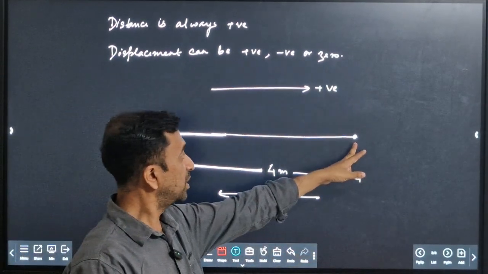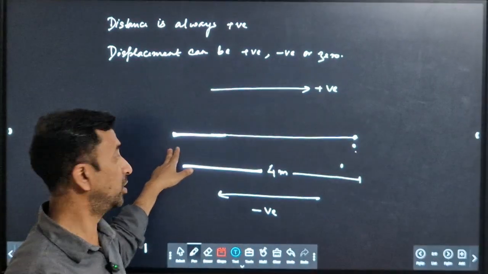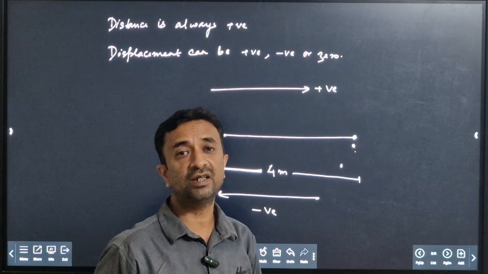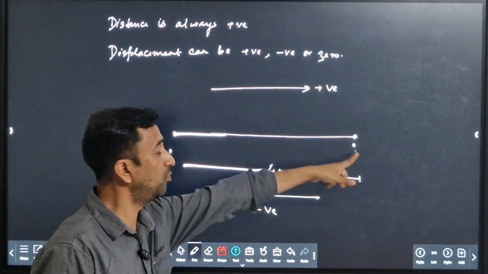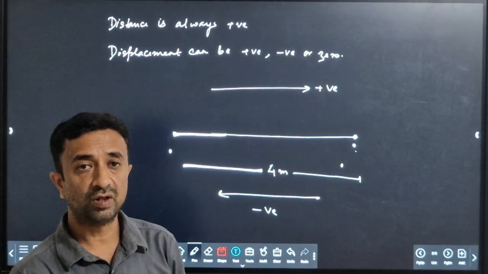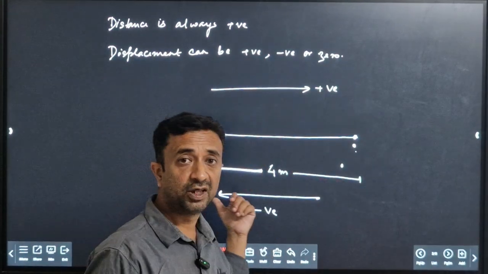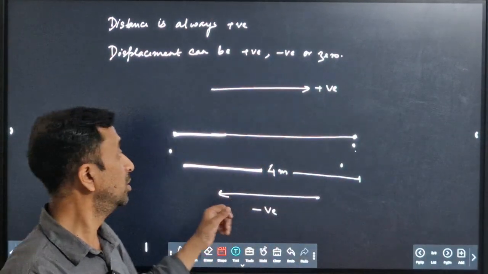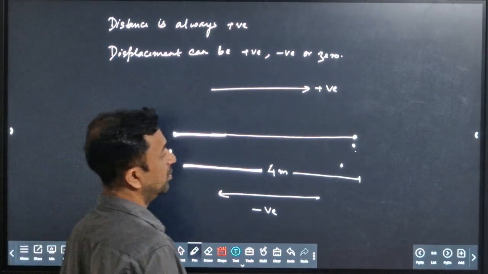Now when the particle moves from this one back to this point again, then we will say that the displacement is minus 4 meter. As a whole, what will be the displacement? Plus 4 minus 4. That means the displacement is 0. The total displacement is 0. But the distance was 8 meter. But the displacement, what we got? 0.